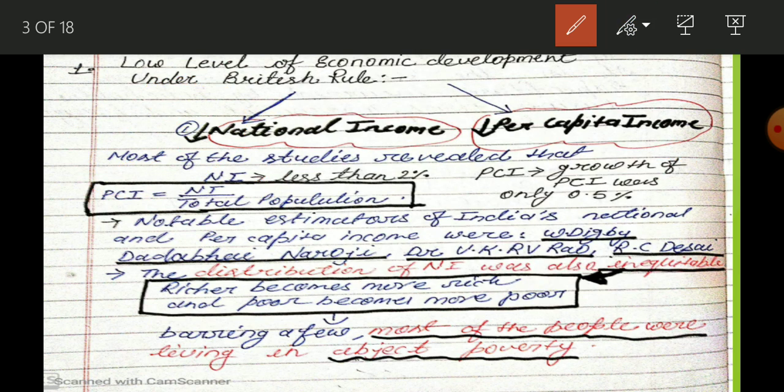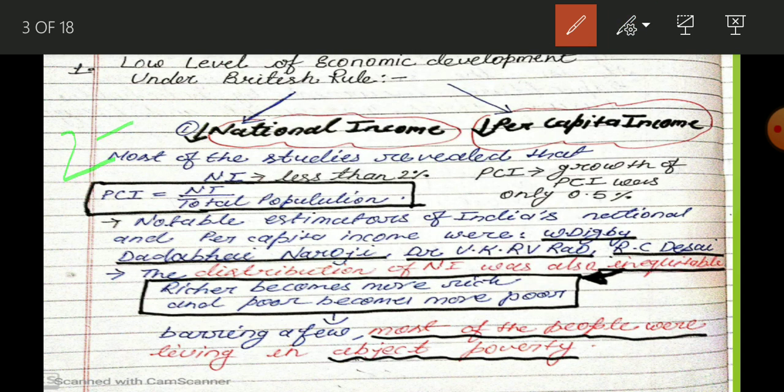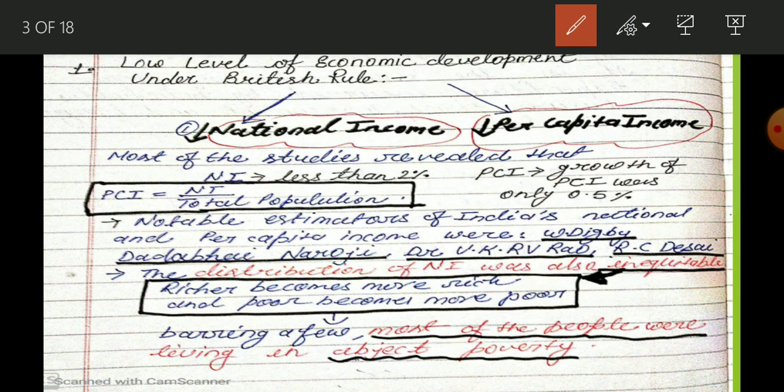Yesterday I had told you this. So this is why we are writing here low level of economic development under British rule, because our national income growth rate was only 2%, and our per capita income was increasing only by 0.5%. Okay student.